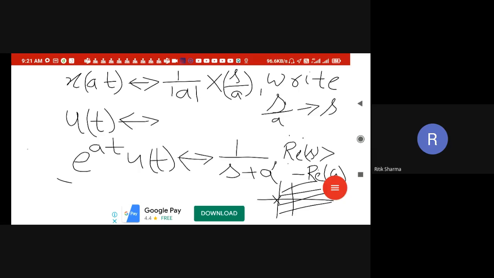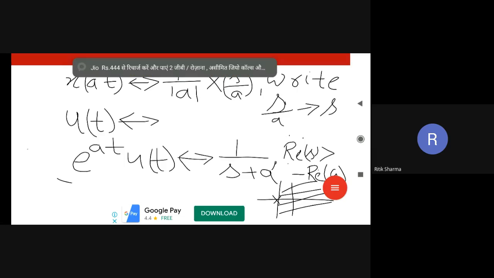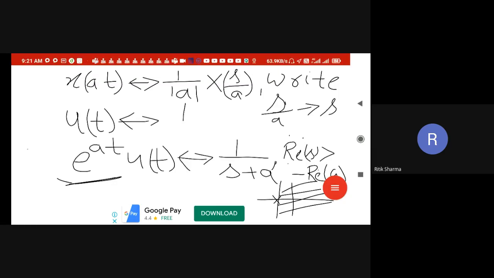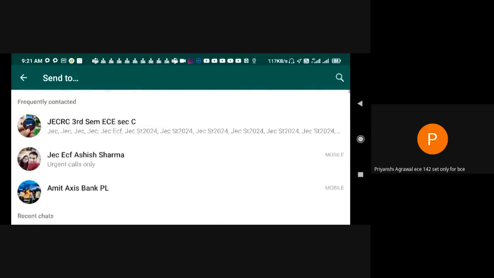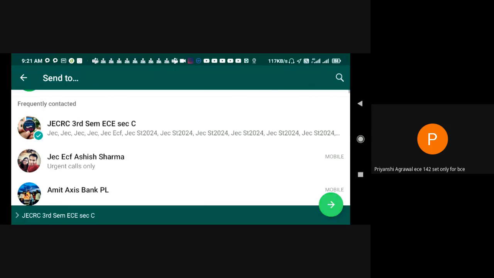ut निकालने के लिए क्या करेंगे? What we have to do? We just put a equal to 0, right? If I put a equal to 0, this will become 1, right? So I will get ut transform as 1 over s and real part of s greater than 0, right? माइनस 0 का कोई मतलब नहीं है लिखने का, तो ये आ गया, राइट? क्लियर है? कोई डाउट इस स्लाइड में? नो सर। ओके, जस्ट अ सेकेंड।